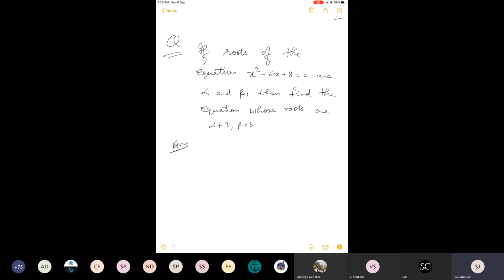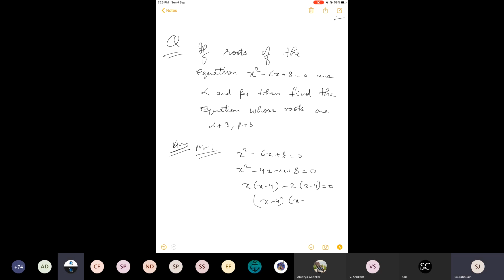You cannot say, sir, I will use it for every question. No, that will not be possible every time. But just for this particular question, this is possible. How? Watch it carefully. Actually, this particular equation can be solved easily. How to solve? Factorization. So when you factorize, you actually get the values of the roots.